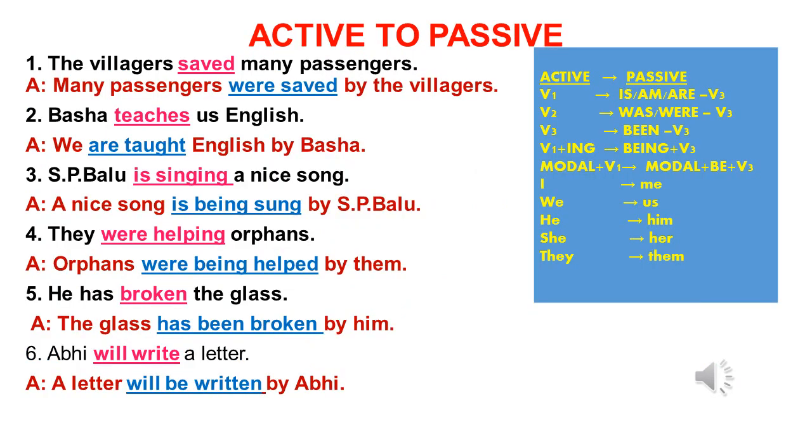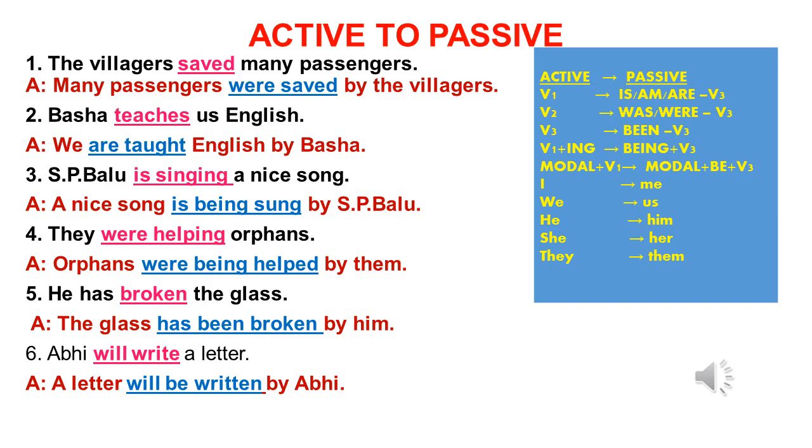Now let's have a look at transforming sentences from active to passive. The villagers saved many passengers. Many passengers can be written as the subject. The villagers can be written as the object with by. Saved is the second form of verb. So use was or were as be forms. The third form verb of saved. Then the answer is many passengers were saved by the villagers.